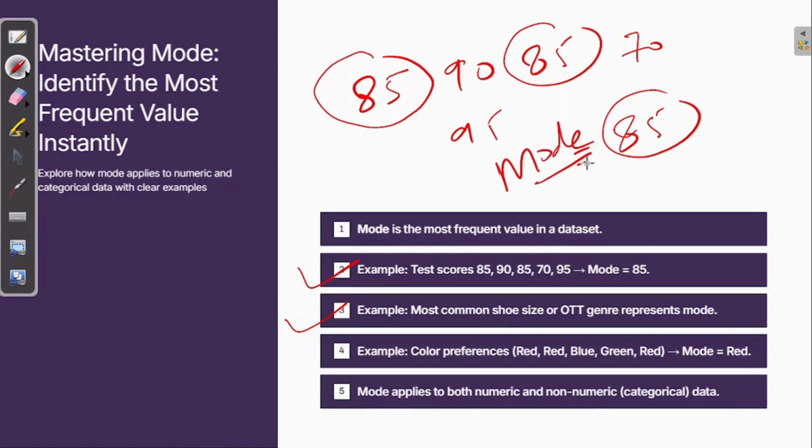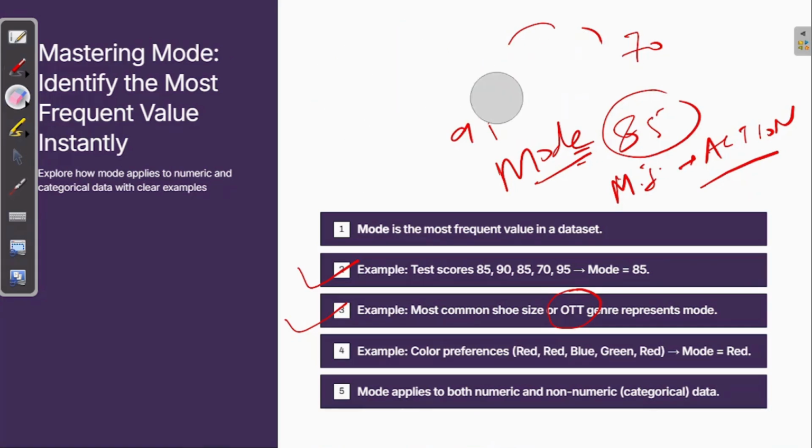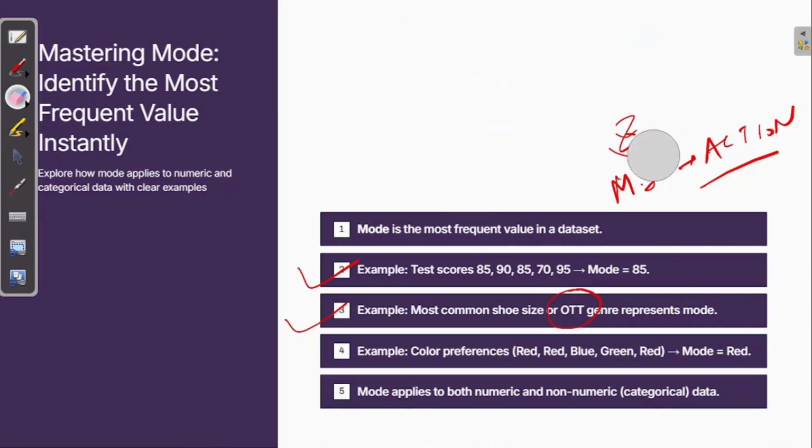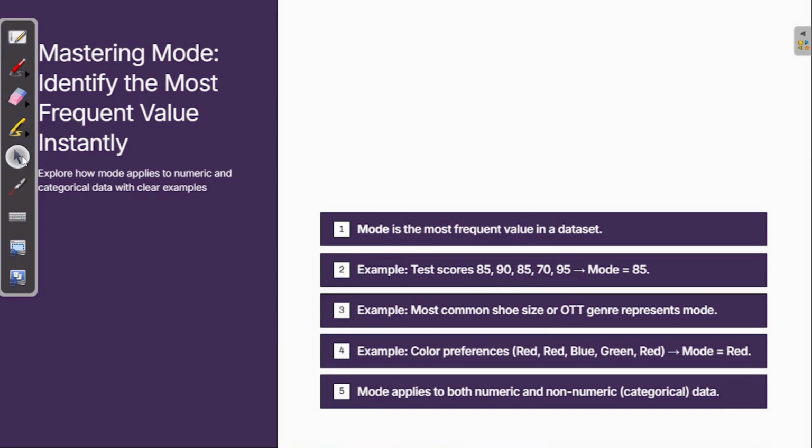Or second, the OTT genre. What is the most loved OTT genre? What is the most watched Tom Cruise movie? I think it is Mission Impossible, right? And what genre does it belong to? It belongs to the action genre. So most of the time, people have seen Tom Cruise in which movies? Action movies. Though I like him in a chocolate, he looks like a chocolatey hero, right? He looks like a romantic hero, but most of his movies have done greater business while he has done action movies. Correct?